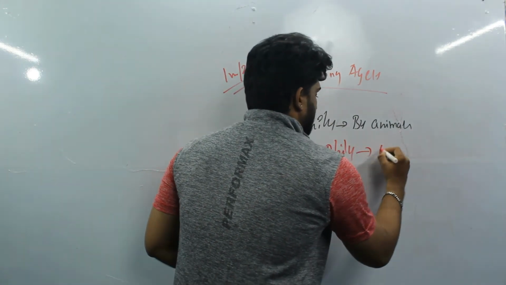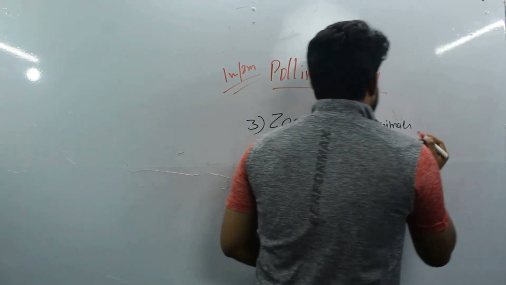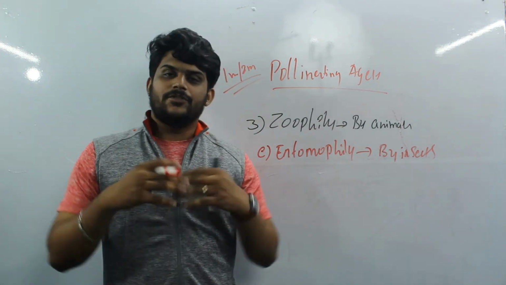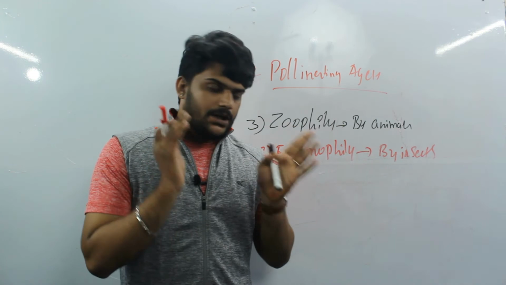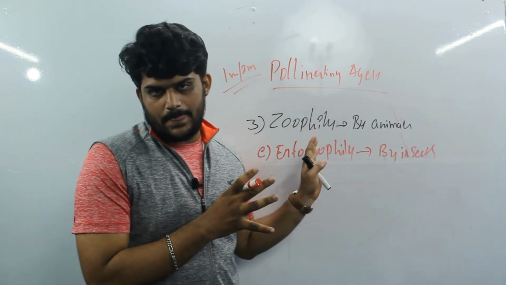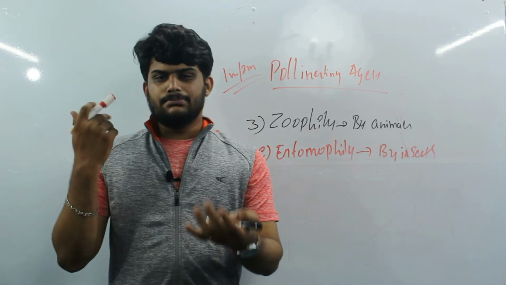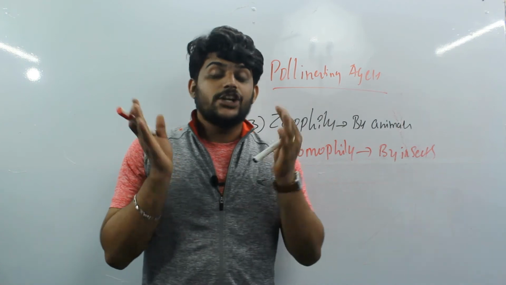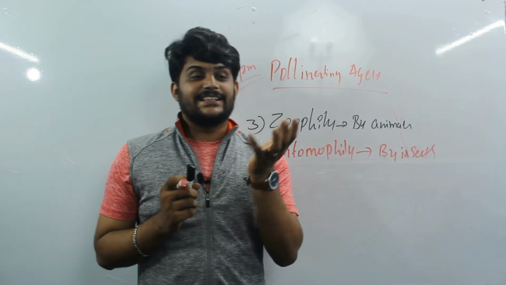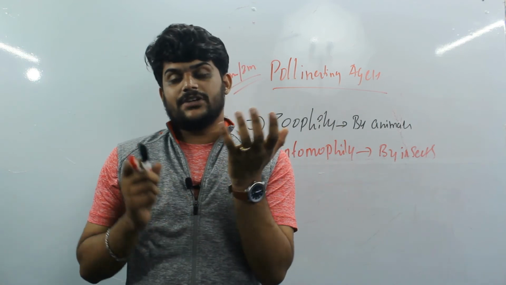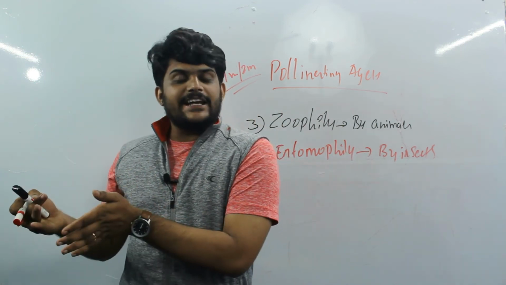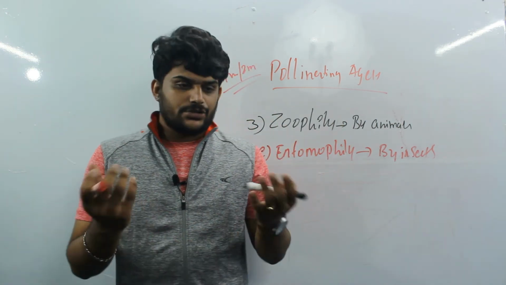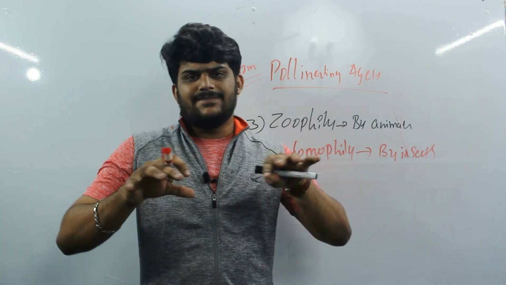Entomophily, which is by insects. The pollination takes place by insects. Here you can give any type of flowers, any type of plants; you have seen every plant goes under this kind of cross pollination. Mango, banana, even sunflower. Very interestingly, Muscinda is a plant which attracts the most insects because of its petal colors. The plant develops highly varied petal colors to attract insects which come for nectar, right?